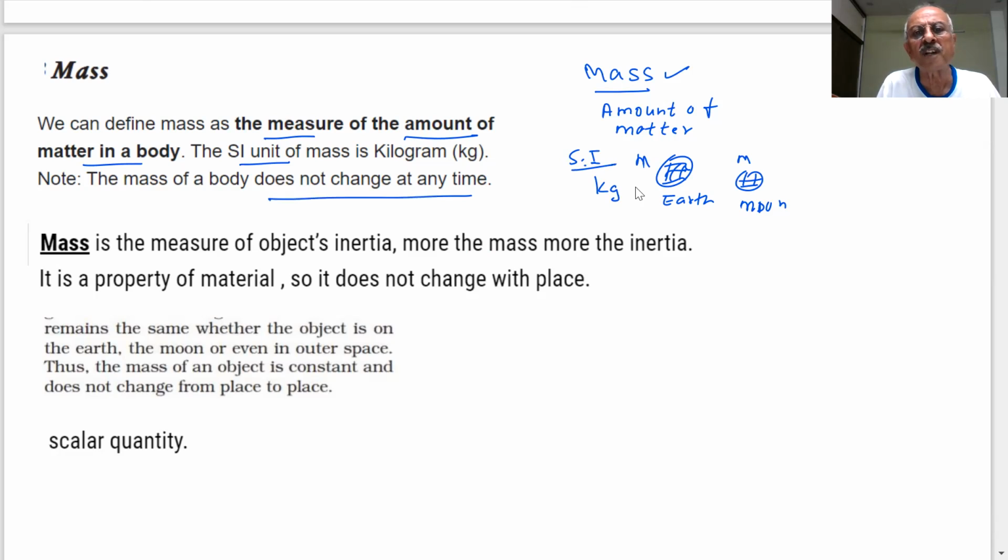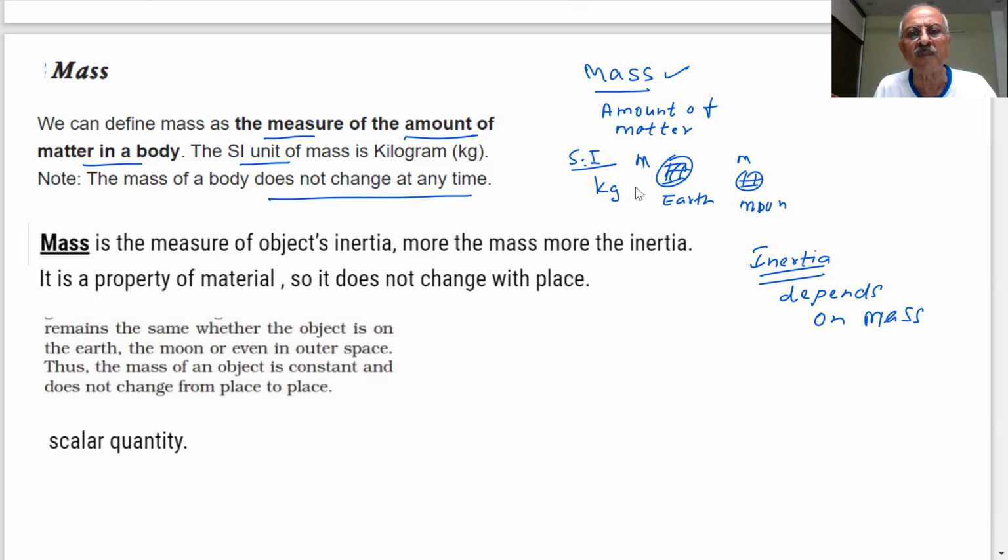The mass of a body does not change at any time. And mass is also measured as a measure of what? Objects' inertia. We have studied in the chapter of motion, the objects continue to be in a state of rest or motion. Why? Due to inertia. And what does inertia depend on? Mass. Inertia depends on the mass of the objects. So the more the mass, the more the inertia. So mass is a measure of objects' inertia.